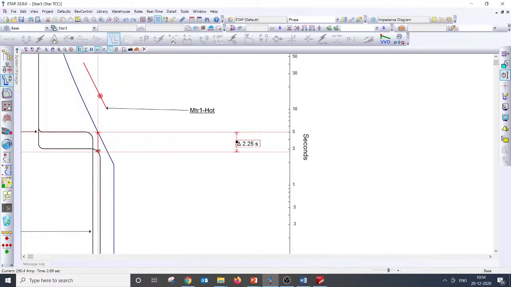But you need to ensure that you are plotting all the characteristics, that is at 100% voltage, at the minimum possible voltage and at the maximum possible voltage. All of this you have to plot. Though it looks like there is a small gap, you can understand there is about 2.25 seconds. That's a huge gap. I think, Qasim, that answers your question.